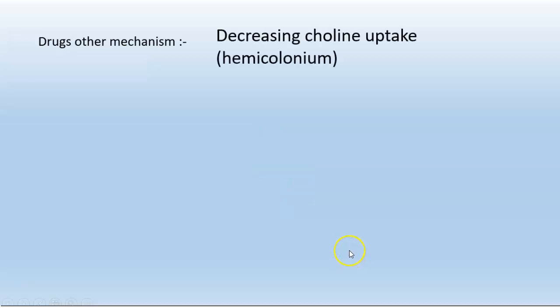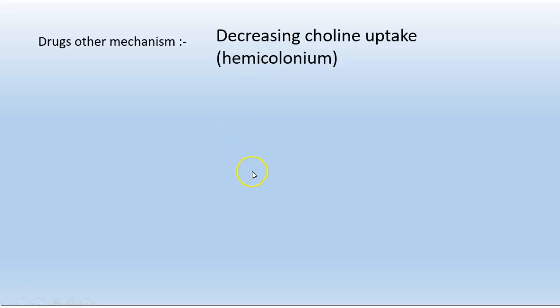Drugs acting by other mechanisms: decreasing choline uptake, for example hemicholinium. The drugs which decrease choline uptake into the parasympathetic nerve prevent choline uptake into the nerve. Thereby, acetylcholine synthesis will be reduced, and thereby they have an anti-parasympathetic action.